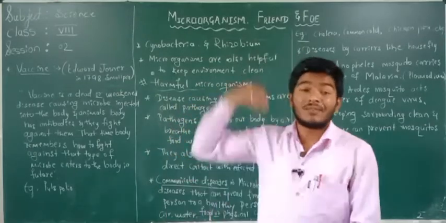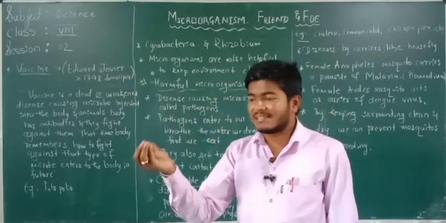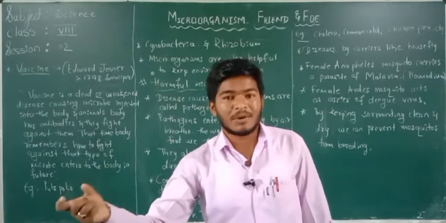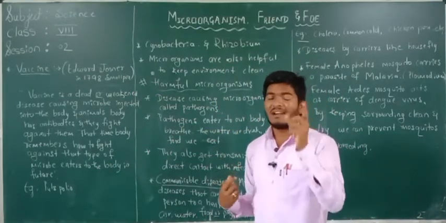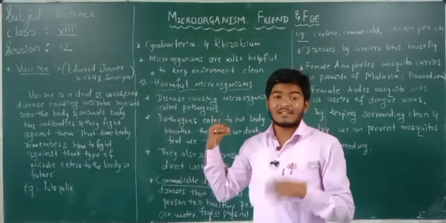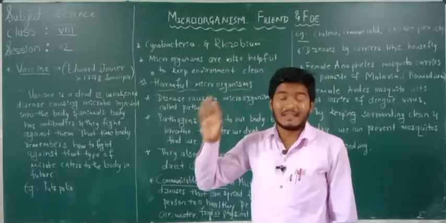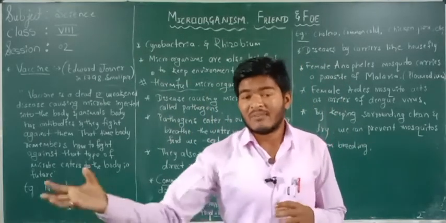So when in future days the same active disease-causing microbe enters our body, our body already knows that it is a type of foreign material that entered once in earlier days, and it knows how to fight against it.